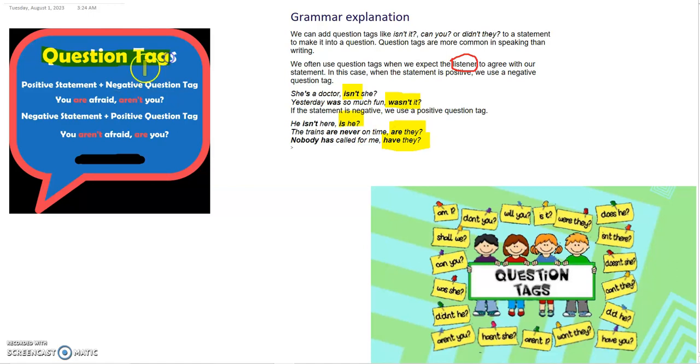So question tags: positive statement plus negative question tag, like you are afraid, aren't you? And for negative statement plus positive question tag, it goes opposite, like you aren't afraid, are you?